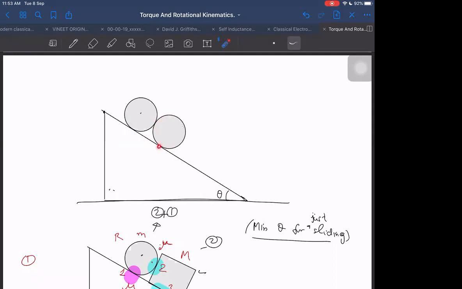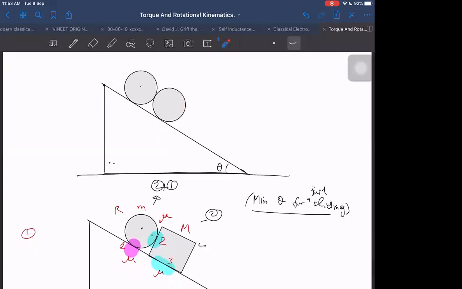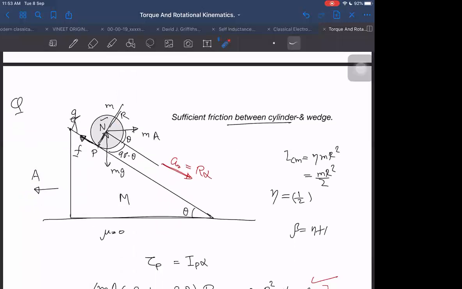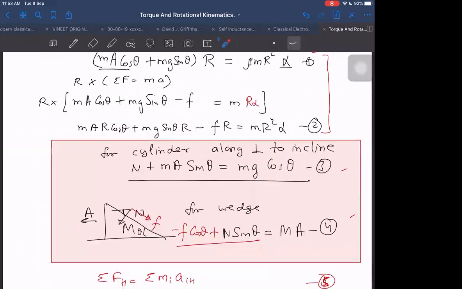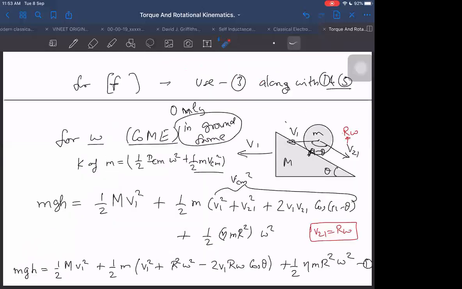It may not be sliding here, but in this case, we know that it is definitely sliding at 3 and definitely sliding at 2 also. That thing I cannot guarantee in this case, right? Its analysis will be a bit different from this, but okay, we can proceed in the same manner. Although one more equation we will have for the lower one in that case, and that is for rotational equilibrium.